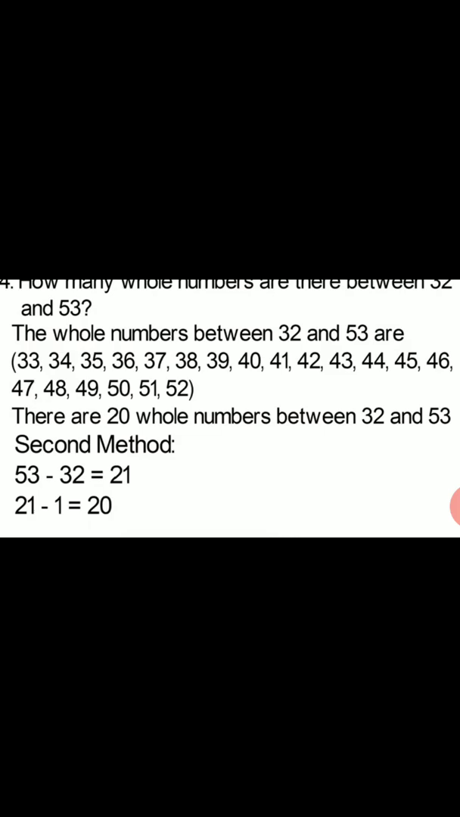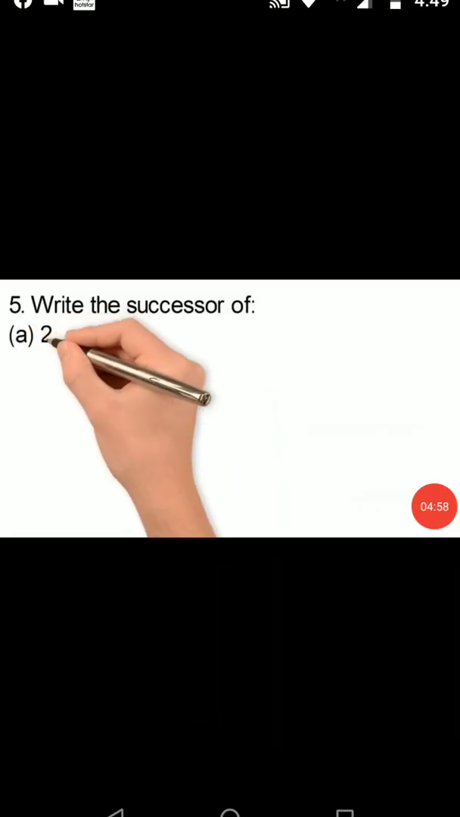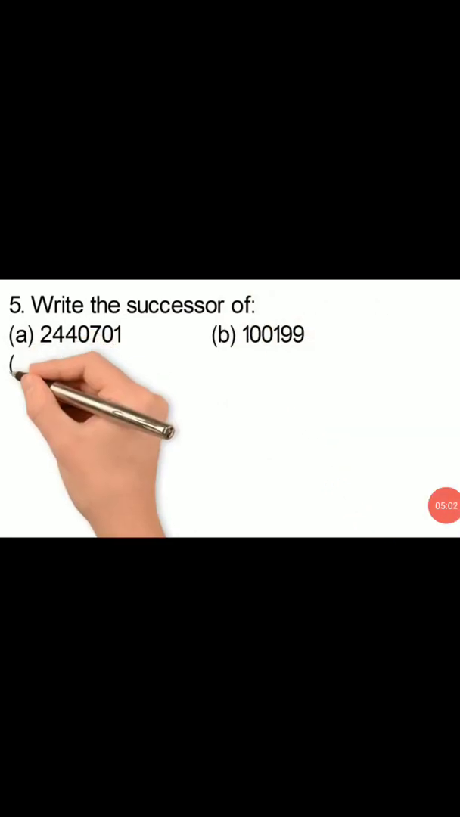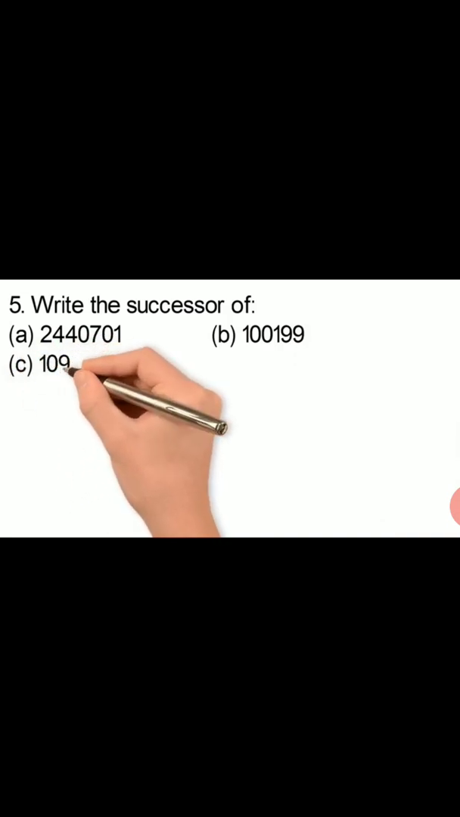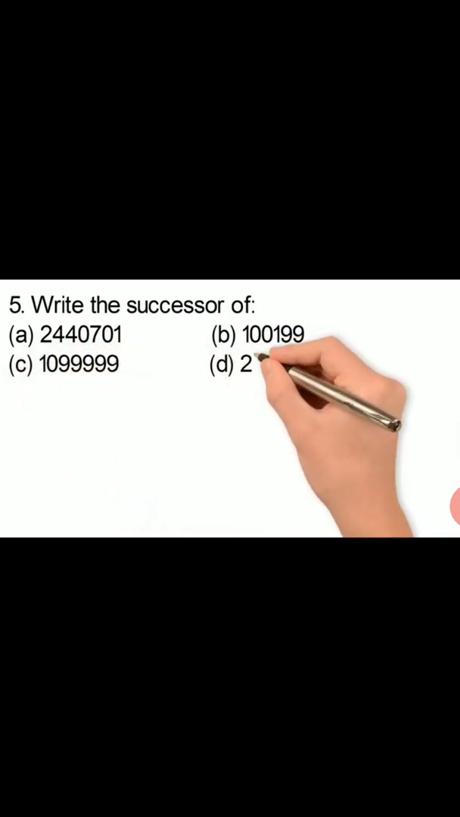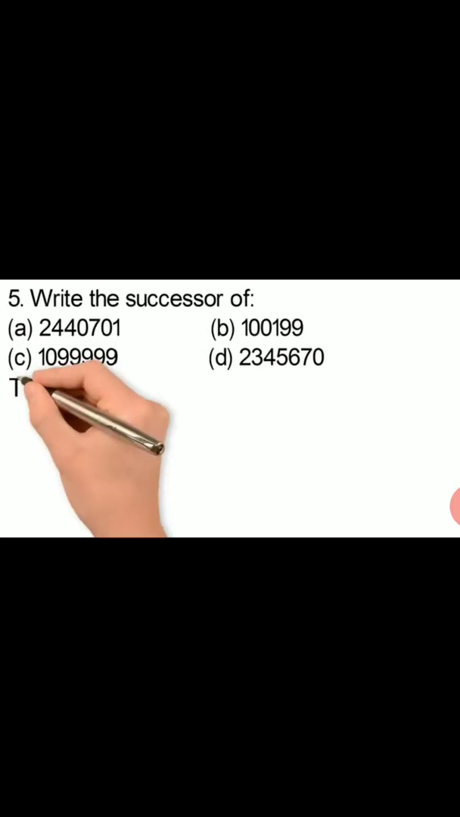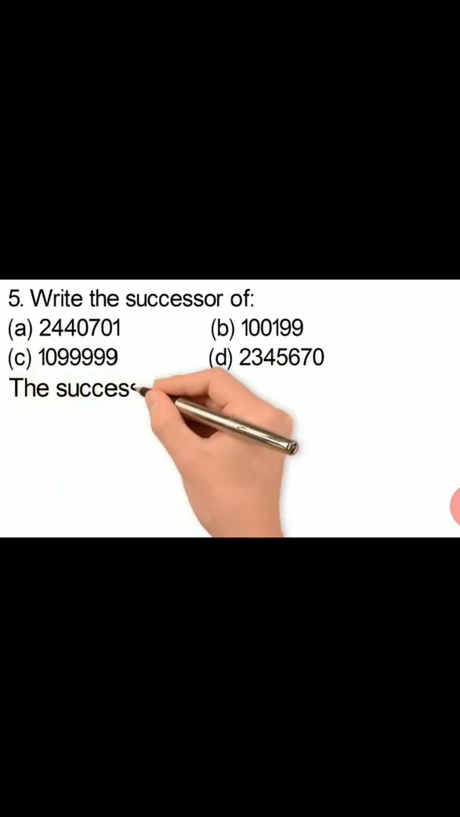Let's start question number 5 now. Write the successor of the given numbers, and the numbers are here: 24,40,701, and 10,199, C part is 10,99,999, and next is 23,45,670. To find the successor, what we do is we add 1 to the given number.